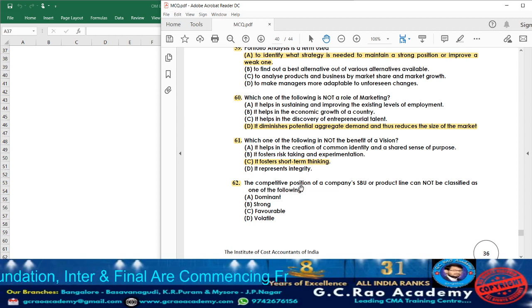What they are telling, the competitive position of the company's SBUs, means strategic business unit or product line, cannot be classified as one of the following. Dominant. See, what are the products will be there that will be classified as dominant. So accordingly, it cannot be the answer. Strong. As the products or product line, whatever will be involved in the strategic business unit will be considered as strong. So it cannot be the answer. Favorable. And volatile, they are telling, it cannot be classified as volatile. So accordingly, option D will be the answer.